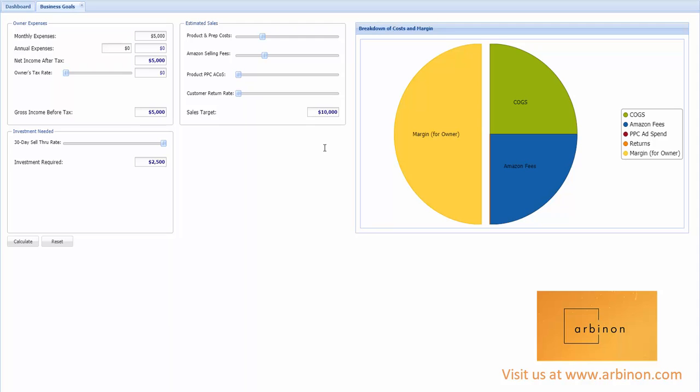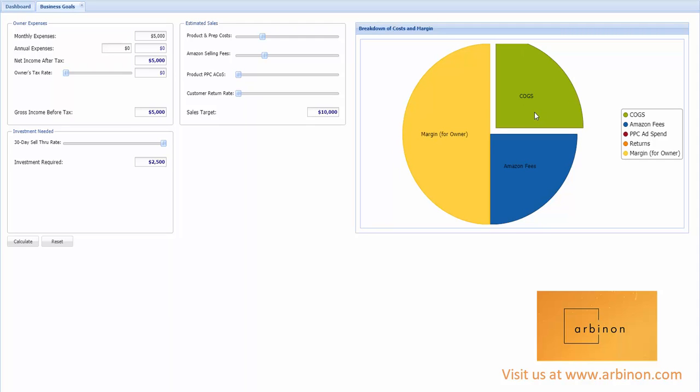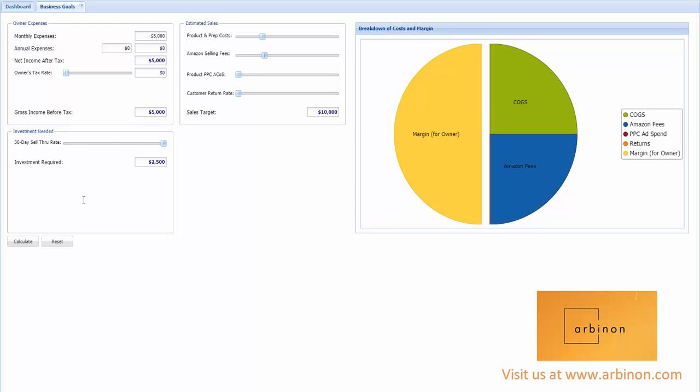All right, now to get that $10,000, because the cost of goods includes your prep cost, your product cost, and shipping into Amazon, you also need to figure out how much capital I'm going to spend every month just to get that $10,000 in sales. That's where this widget down here comes in and tells you, well, 25% of 10,000 is $2,500. Cool. Now let's jump into something a little more realistic, because this isn't how it really works. This is overly simple.